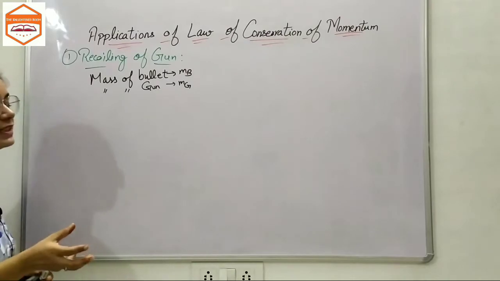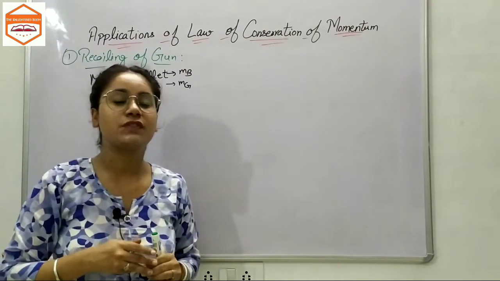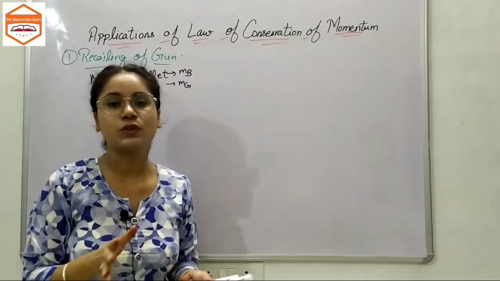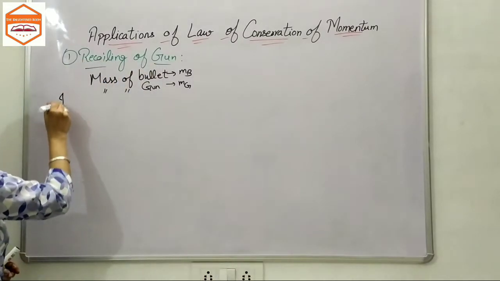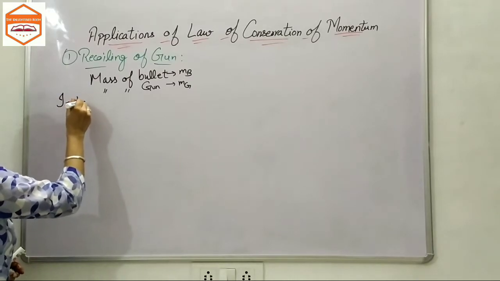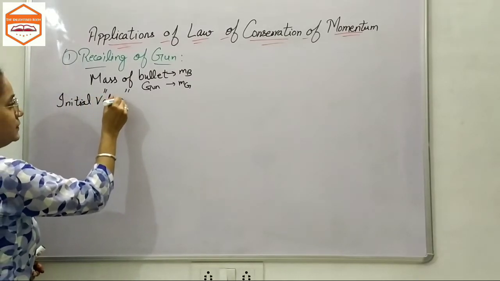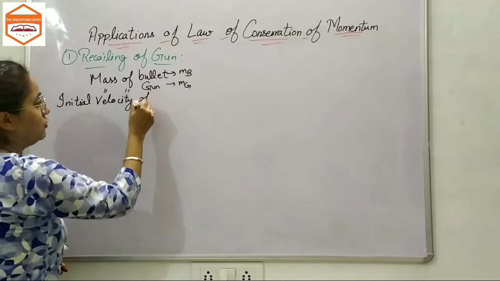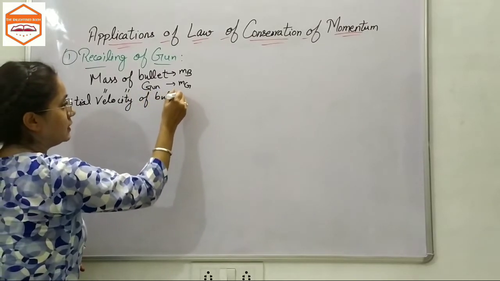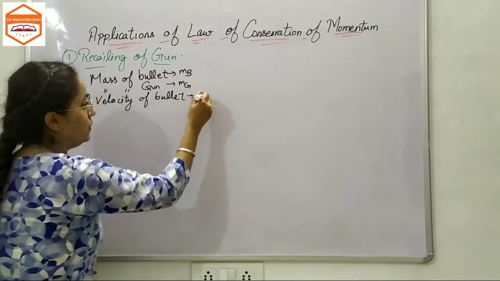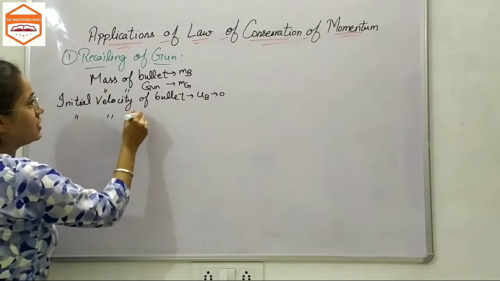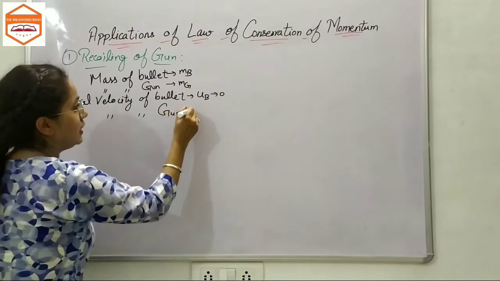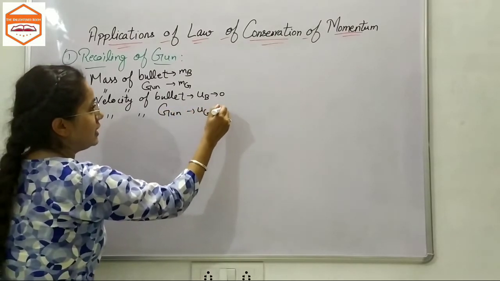Now the initial velocity of the bullet and the initial velocity of the gun would be 0 because both of them were at rest. So the initial velocity of the bullet is ub, which is 0. Similarly, the initial velocity of the gun is ug, which is again 0.